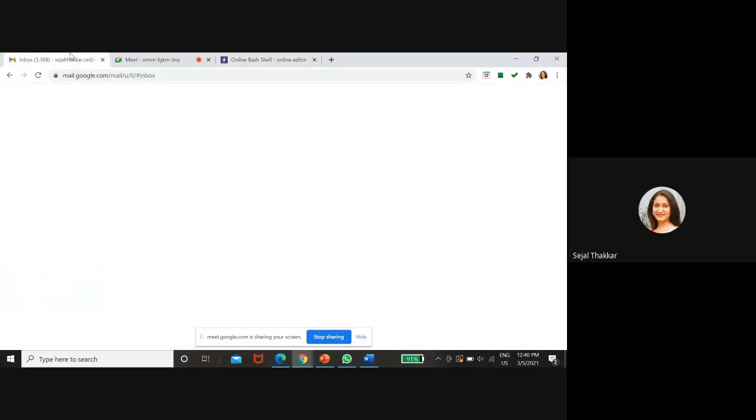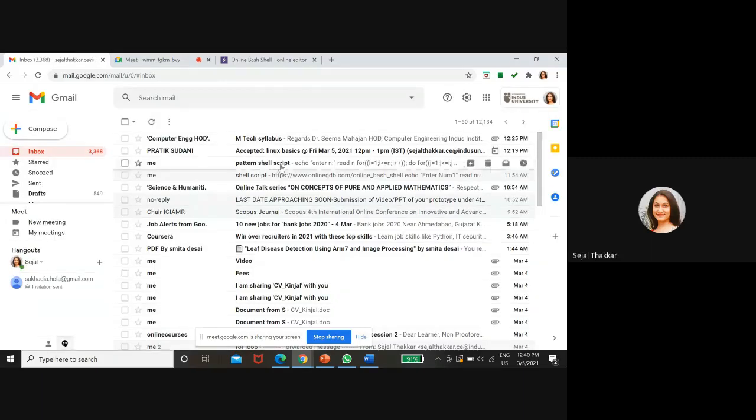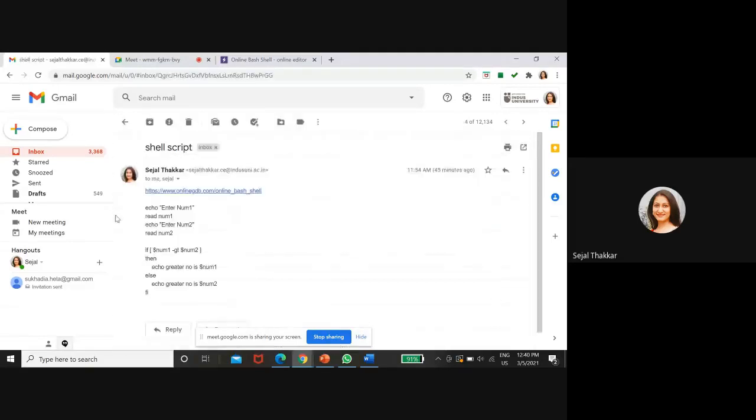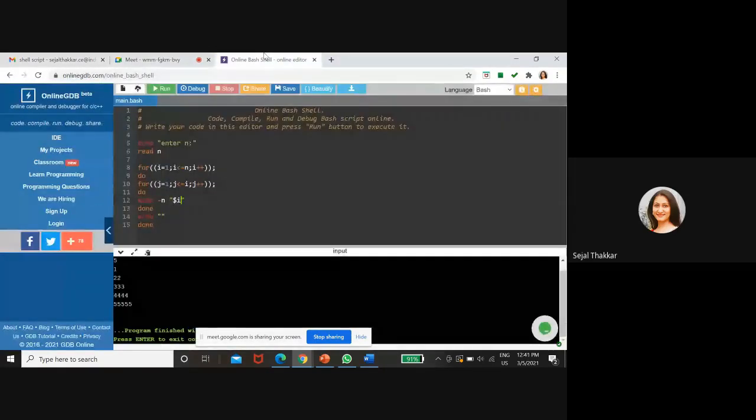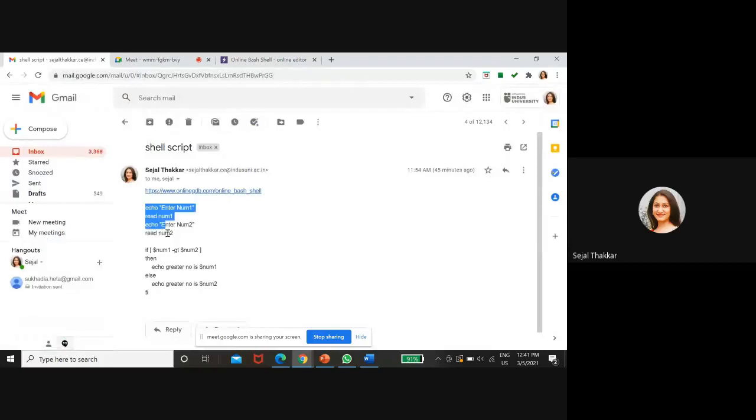Now the second program we are doing for the largest number, that I have already explained through that PPT code. We don't have to do anything. We just have to enter two numbers using echo and read. Then using greater than symbol or less than symbol, we have to check which one is the larger, using if then else condition.